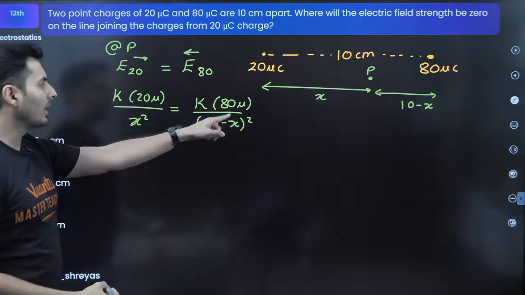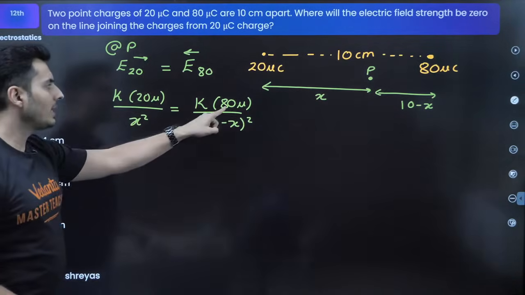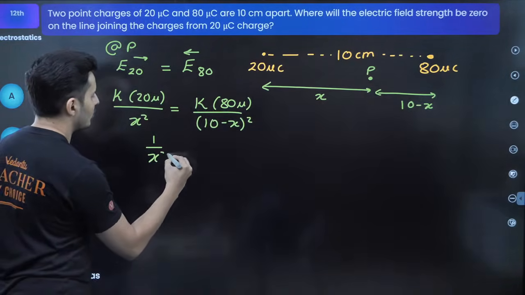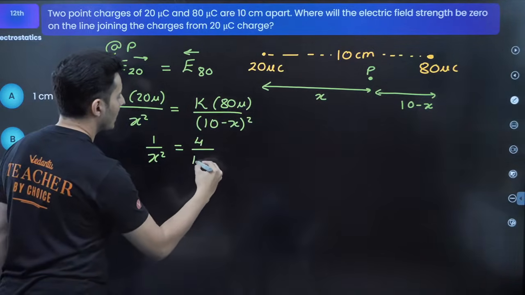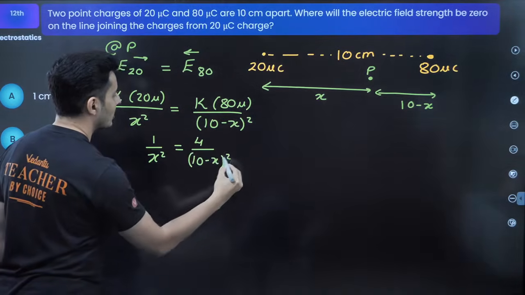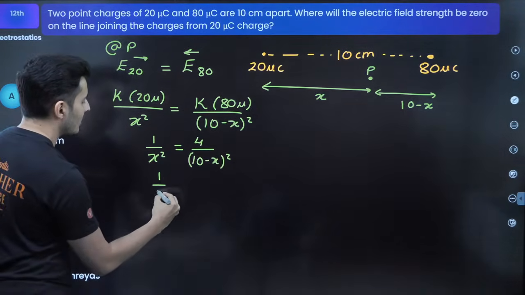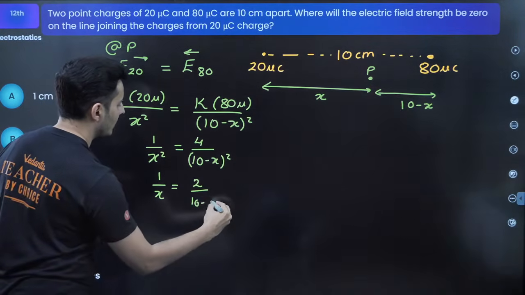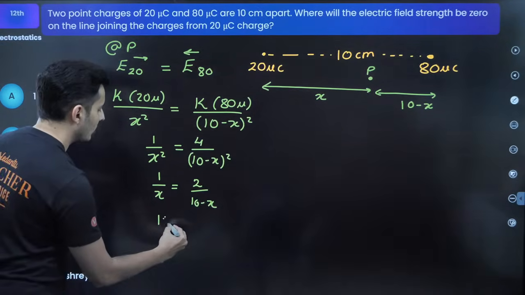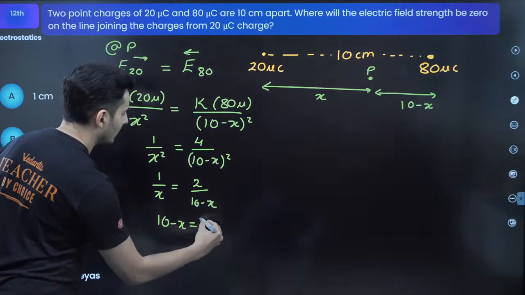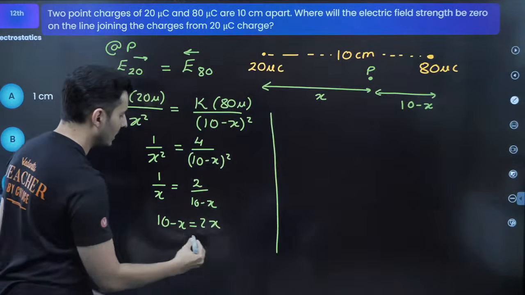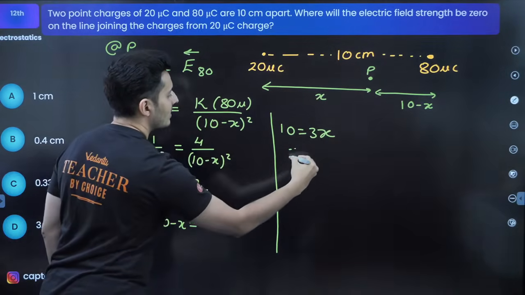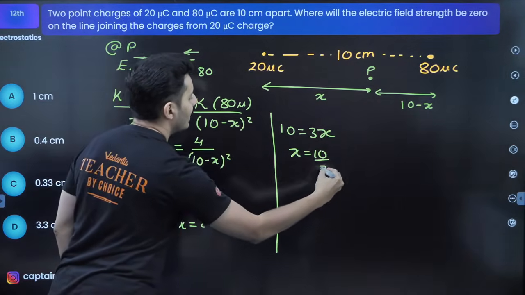Now K and micro get cancelled, 20 and 80, so it will become 4. So 1 by x square will be nothing but 4 by 10 minus x whole square. Take roots on both sides, so it will become 1 by x is equal to 2 divided by 10 minus x. Cross multiply, so 10 minus x will be nothing but 2x. Naturally, if you take x on the other side, 10 will be equal to 3 times x. So x will be 10 divided by 3.